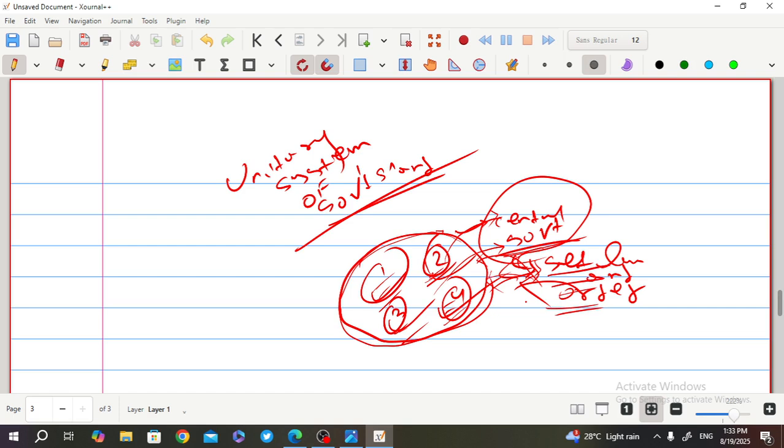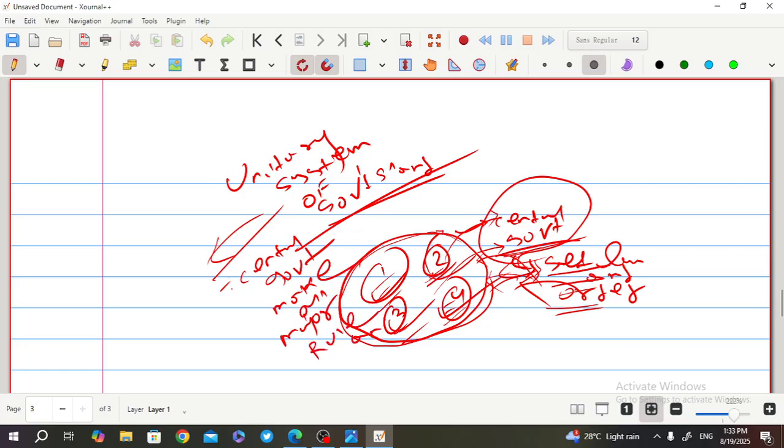So this is the form of government which we call the unitary system of government. The common feature of the unitary system is that the central council or the central government makes all major rules and regulations. You get my point or not? So all major rules and regulations, and these tiny islands are only implementing those rules and regulations.